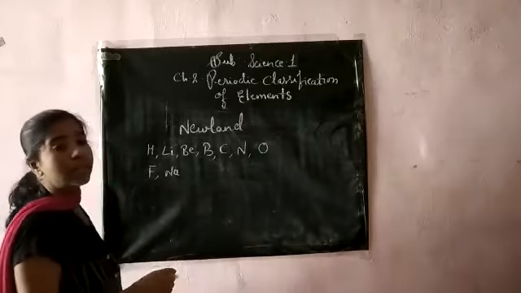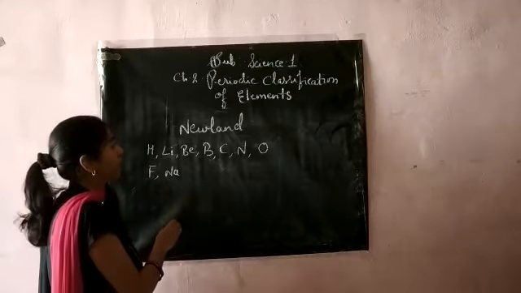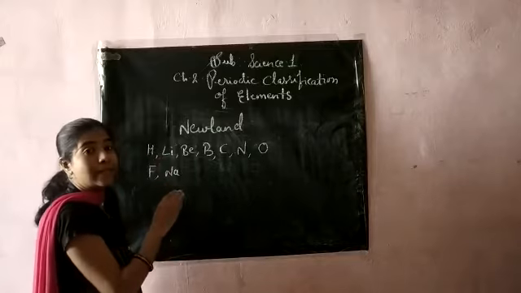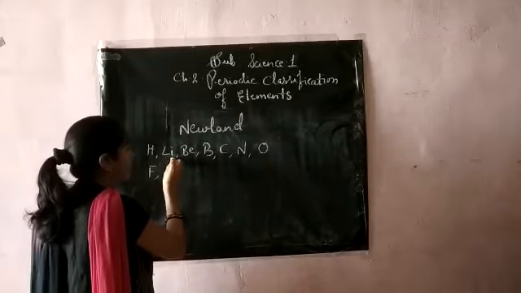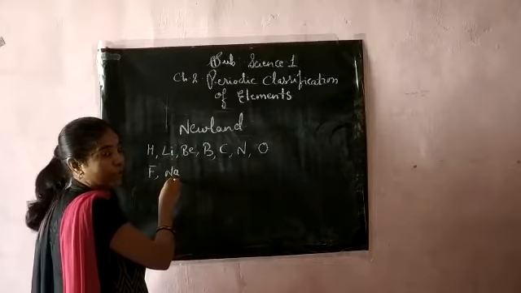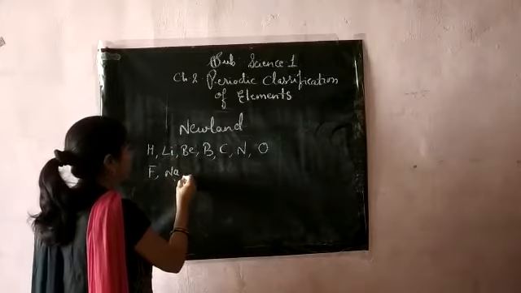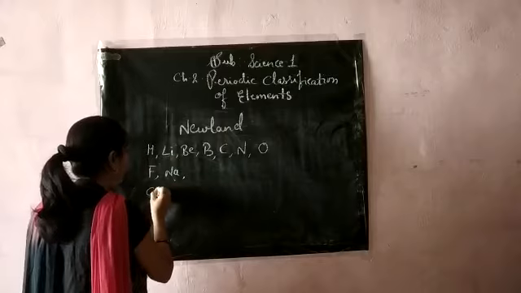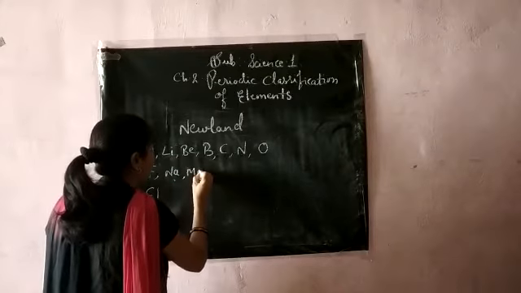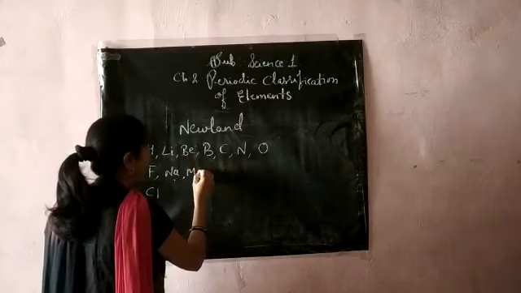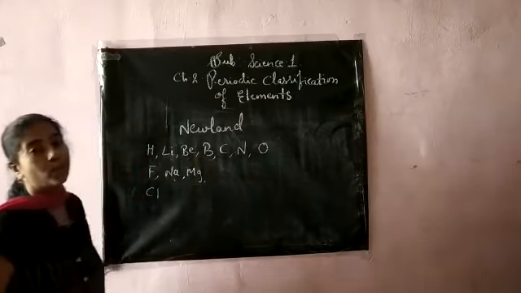And he found that the chemical properties of the first element are similar to those of the eighth one. That means the property of lithium was similar to sodium. The property of fluorine was similar to chlorine. The property of beryllium was similar to that of magnesium, and so on.